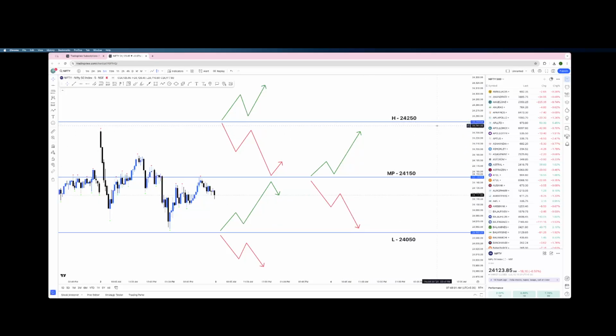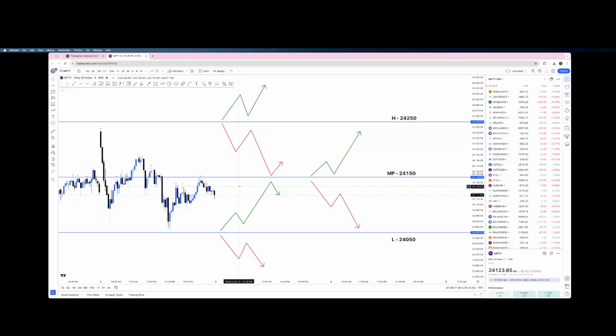today. So this is an important zone. The market has closed around 24,123. So there are 3 types of opening which are possible: either gap up, gap down, or a neutral opening.